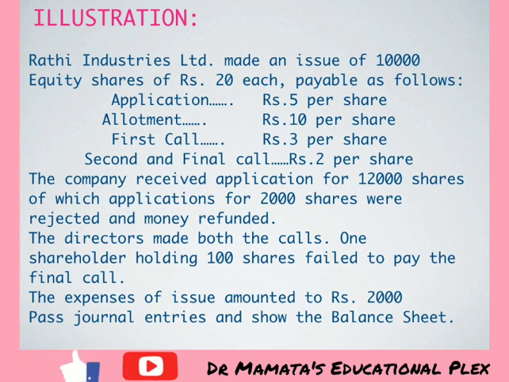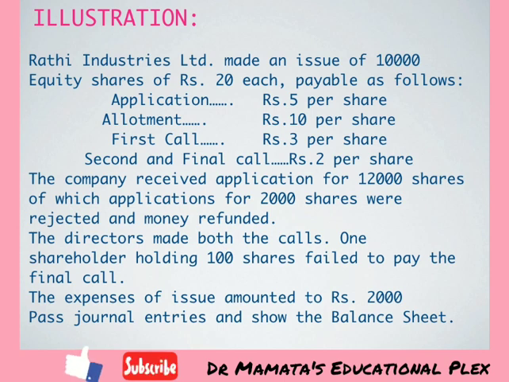The company received application for 12,000 shares, of which applications for 2,000 shares were rejected and money refunded. The directors made both the calls. One shareholder holding 100 shares failed to pay the final call. The expenses of issue amounted to rupees 2,000. Pass journal entries and show the balance sheet.